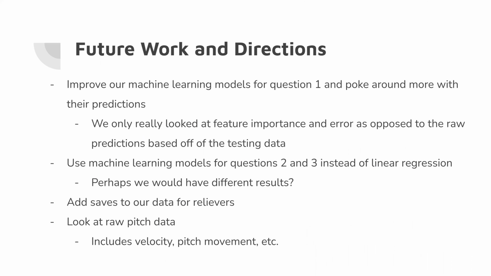And for future work, we can improve our machine learning models in question 1 by looking more at how they make the predictions and doing some more hyperparameter tuning. For these models, we only really looked at feature importance and error as opposed to some of the raw predictions. And then for questions 2 and 3, we only used linear regression, and perhaps some of the data would have changed if we used different methods instead of linear regression. Finally, we could add saves for relievers, and that could make a change in the data. And we can add some raw pitching data, such as velocity and pitch movement for the different pitches.